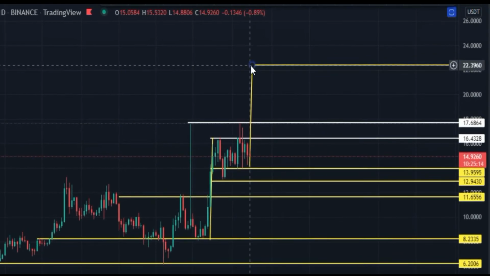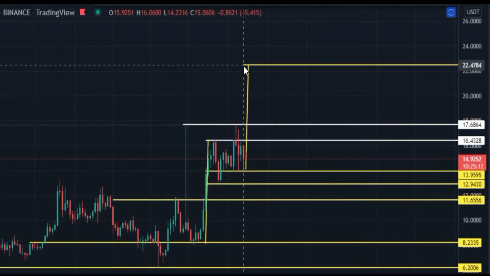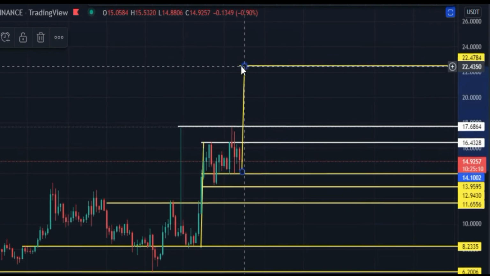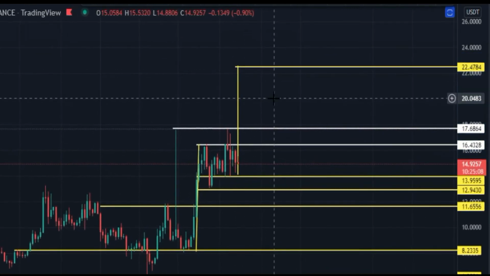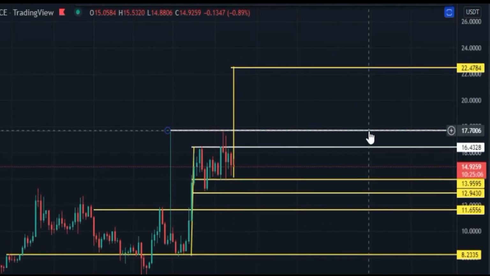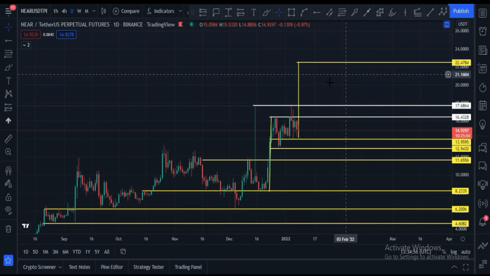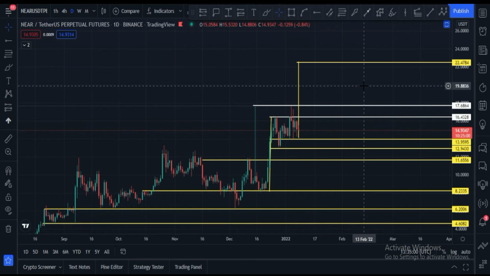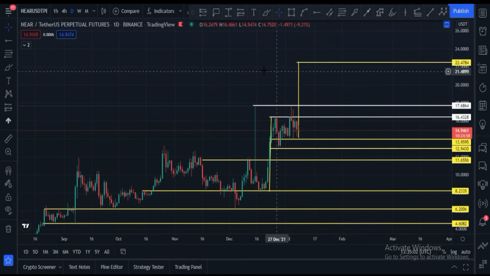If it breaks towards the upside, after that our target will be the $22 price area, which is very important, and it will create a new all-time high. This bull flag target is the $22 price area.